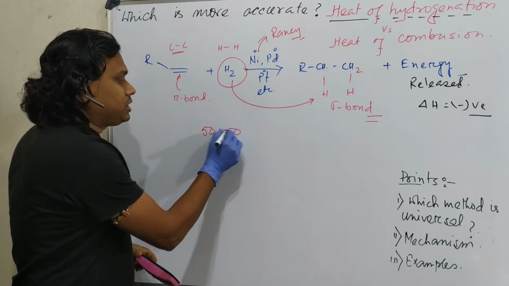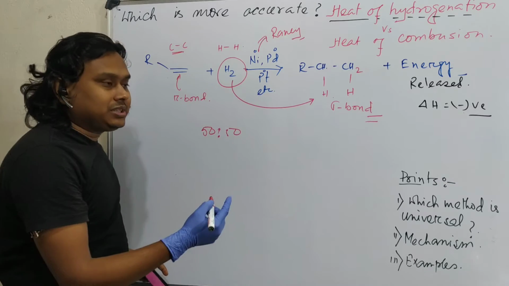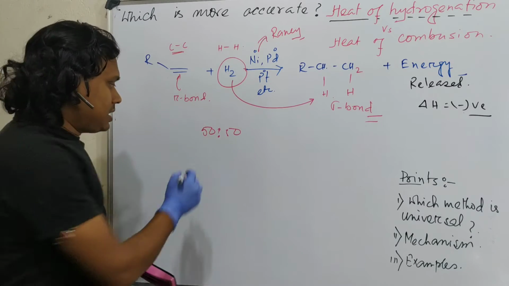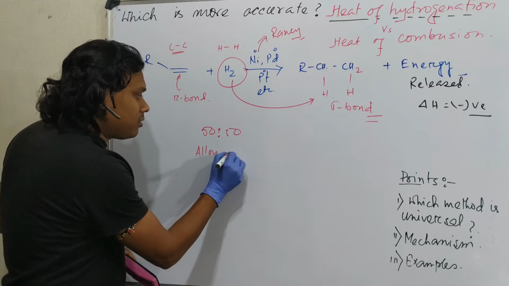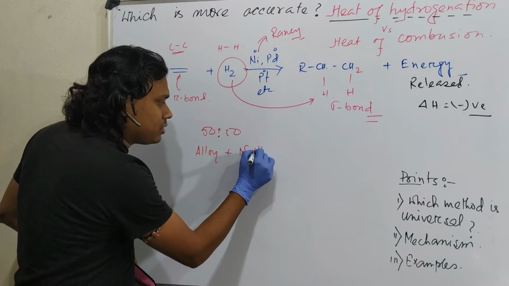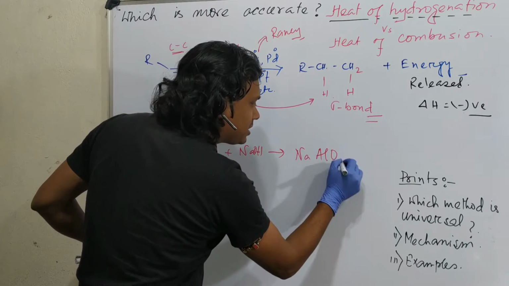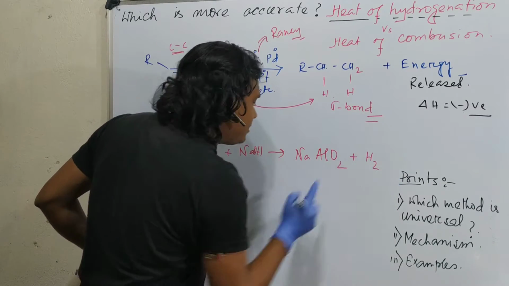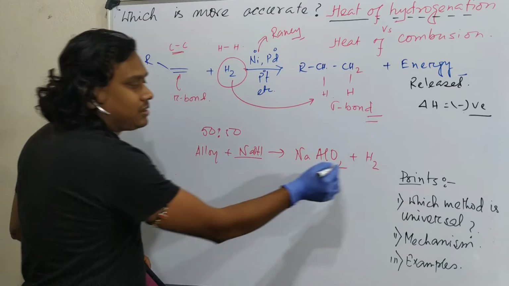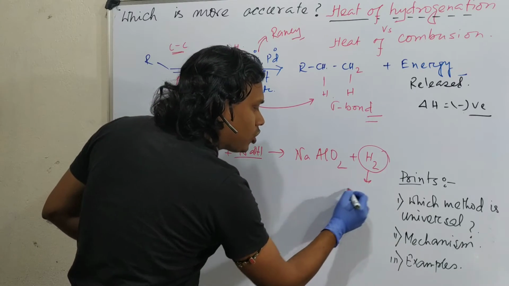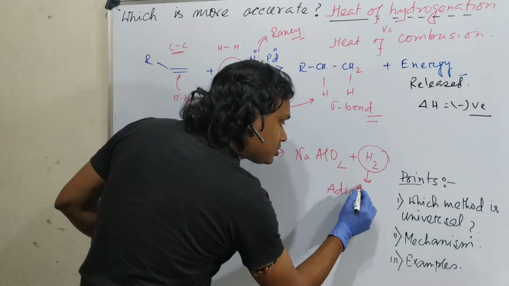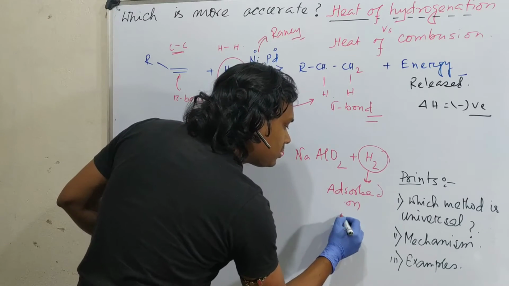When this alloy reacts with sodium hydroxide, it produces sodium aluminate plus hydrogen, and nickel doesn't react with NaOH, and this hydrogen is absorbed on nickel.